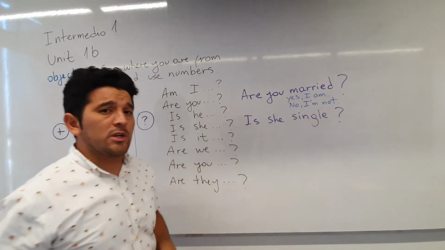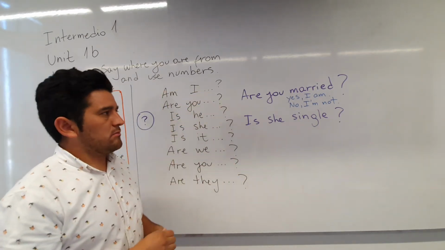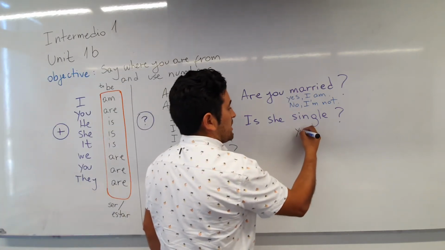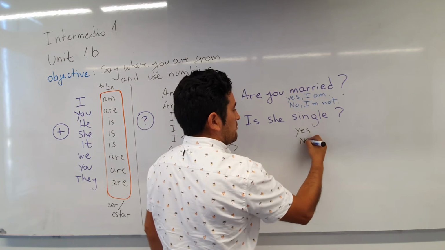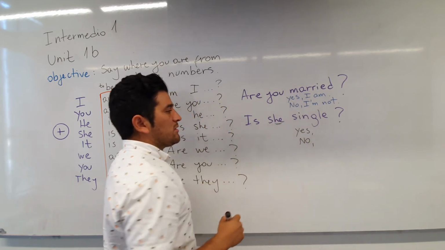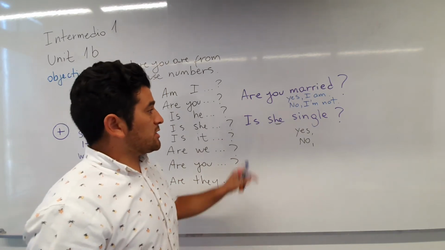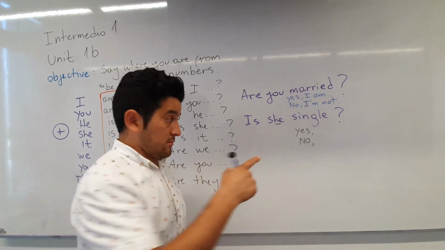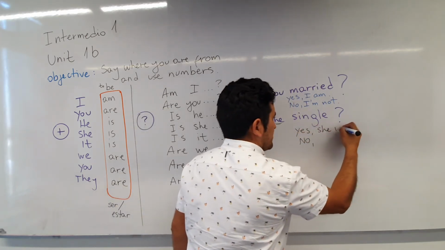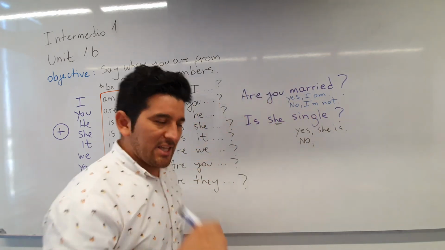Let's go to the other question. Is she single? So we're going to answer. In this case, it's the same. We have two possibilities, yes or no. But in this case, we are asking about she. So in this case, we say yes, correct. Yes, she is. Very good.